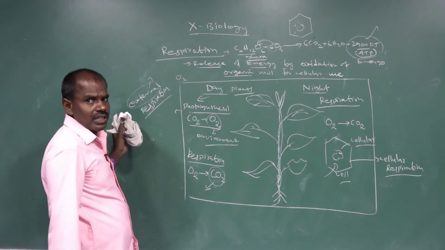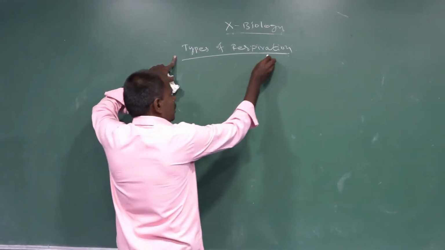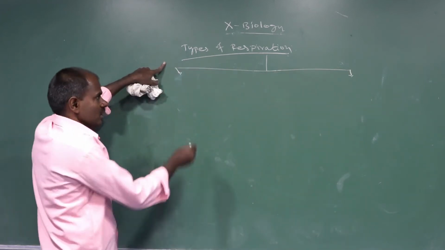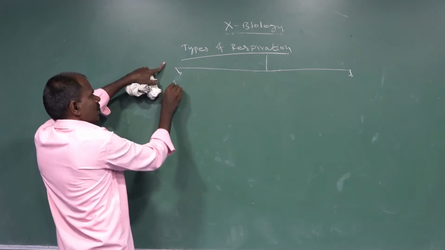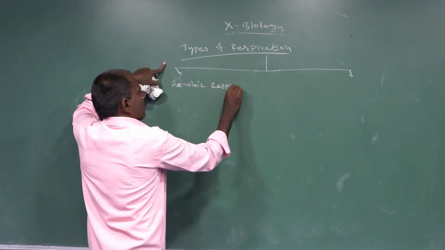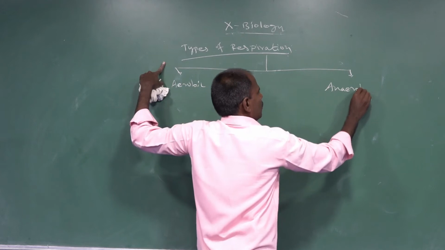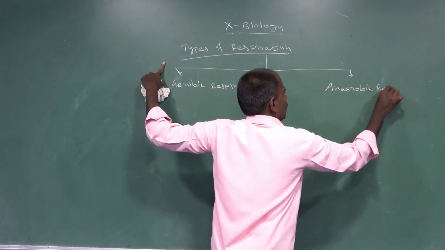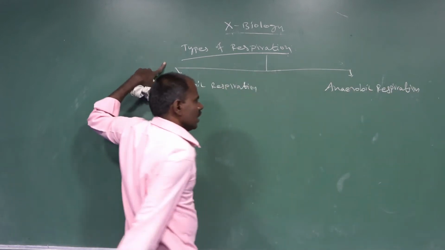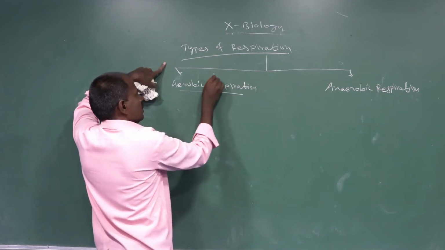Next is the types of respiration. The types of respiration are based on the conditions: presence of oxygen and absence of oxygen. The first type is aerobic respiration. The second one is anaerobic respiration.